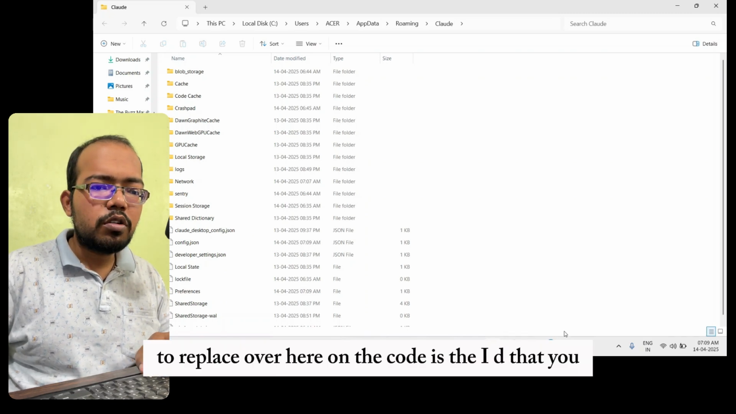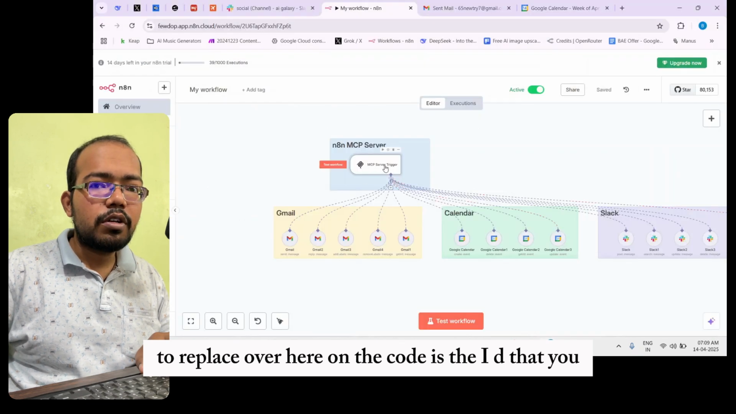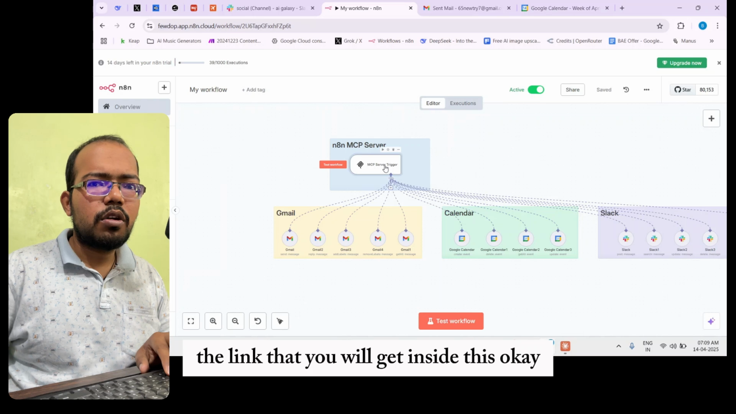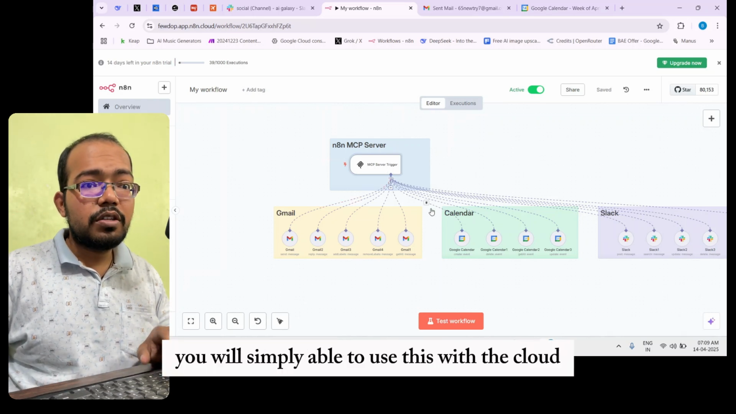The only thing that you have to replace on the code is the ID, the link that you will get inside this. So copy that link, paste it over there, and then done. You will simply be able to use this with Claude.